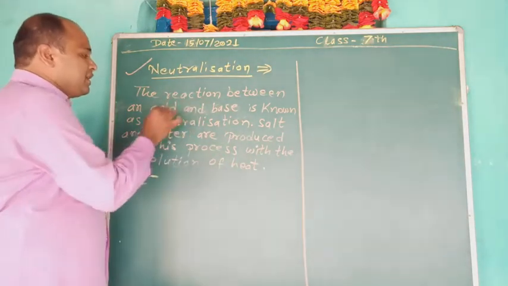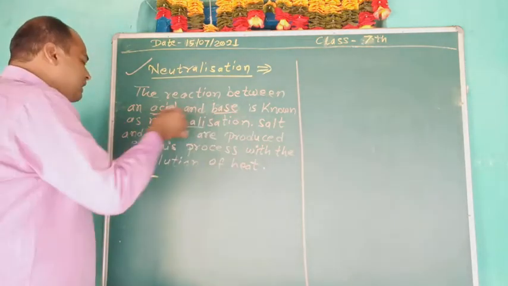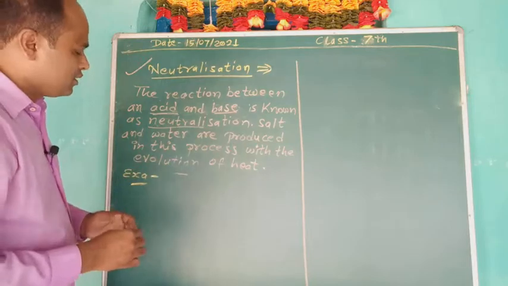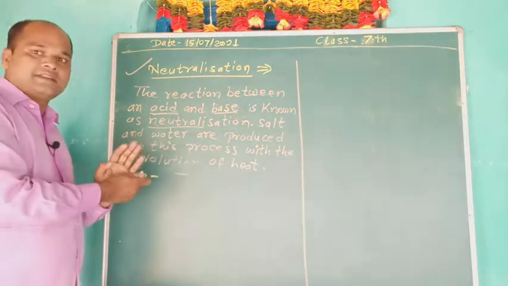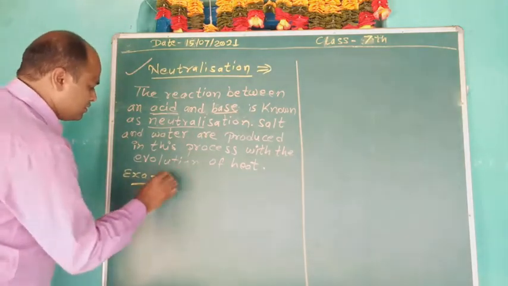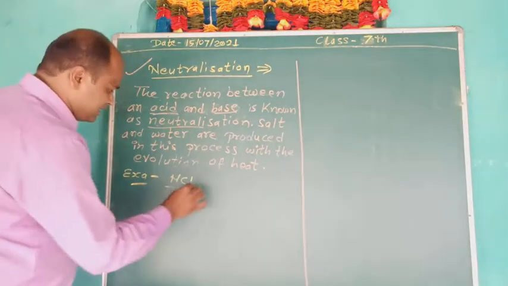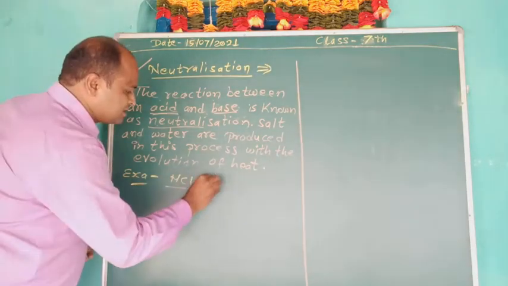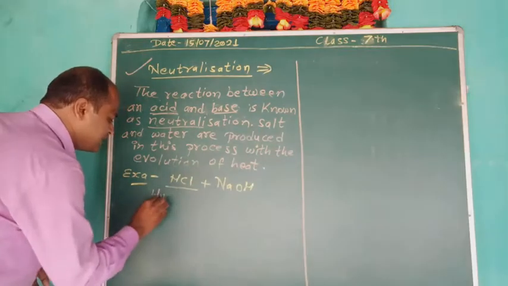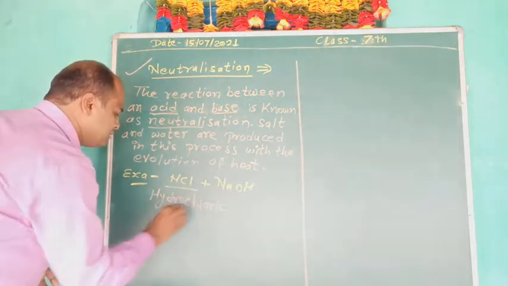The reaction between acid and base is known as neutralization, and salt and water are produced in this process with the evolution of heat. Okay. So students, related to this definition, we can see one example. HCl, meaning hydrochloric acid, is an acid. And the second, the base, is NaOH, sodium hydroxide.